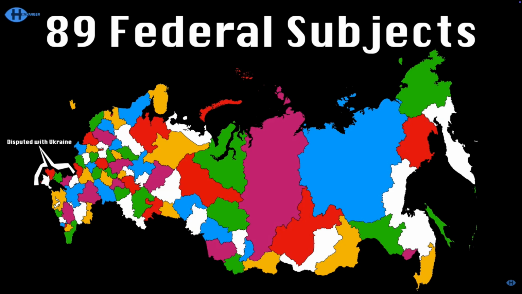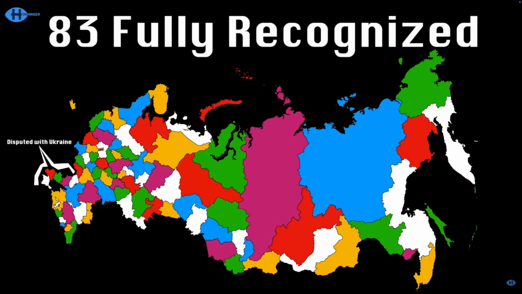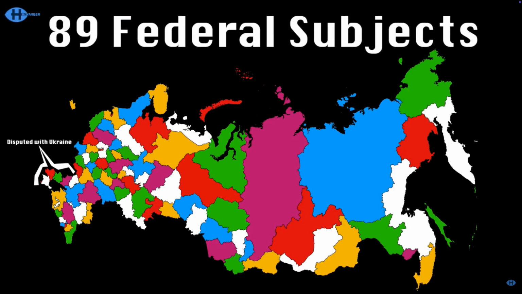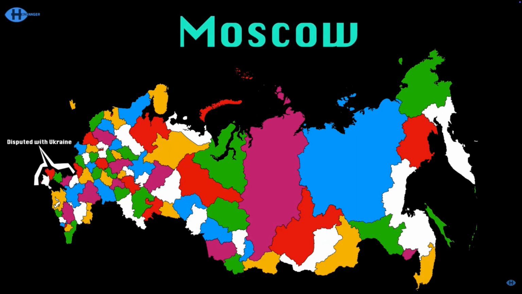There's 89 federal subjects in the Russian Federation. Only 83 are fully recognized internationally. Russia thinks it has 89 federal subjects that they define. 6 are disputed within Ukraine's borders. Moscow's the capital for sure.